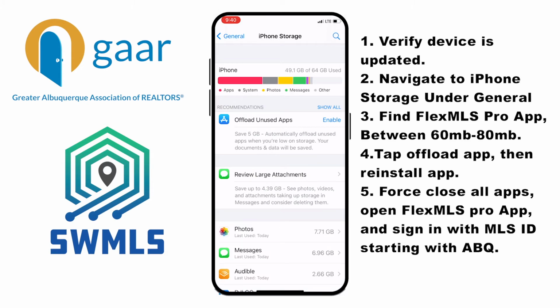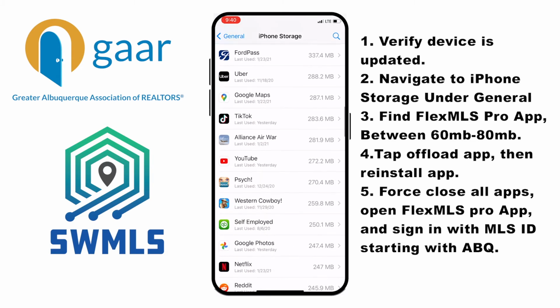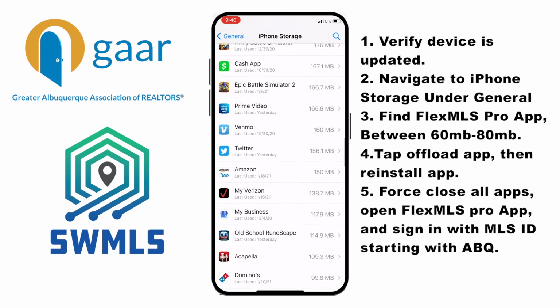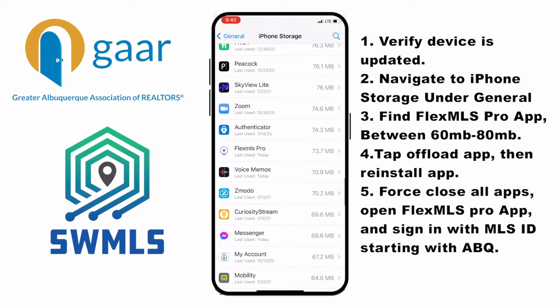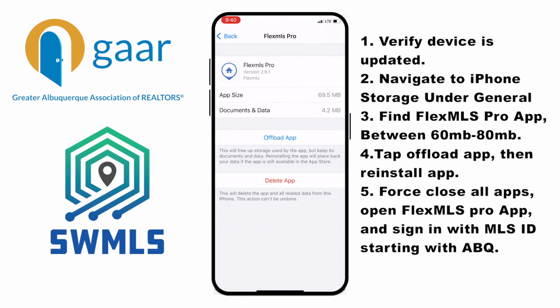As you'll see, it's going to load your apps. They're not alphabetized, but they're listed in the order of size. So you'll see the FlexMLS Pro app between 60 and 80 megabytes, and you'll have to make sure it's version 2.9.1. That's the current version of the app. And then you want to tap Offload App.